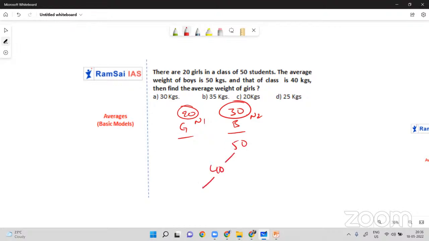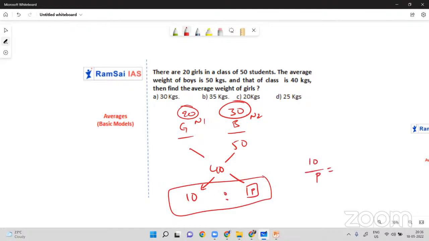So 50 minus 40 is 10. This is P. So 10 is to P should be 20 is to 30, the ratio N1 is to N2. So I can write 20P equal to 300.